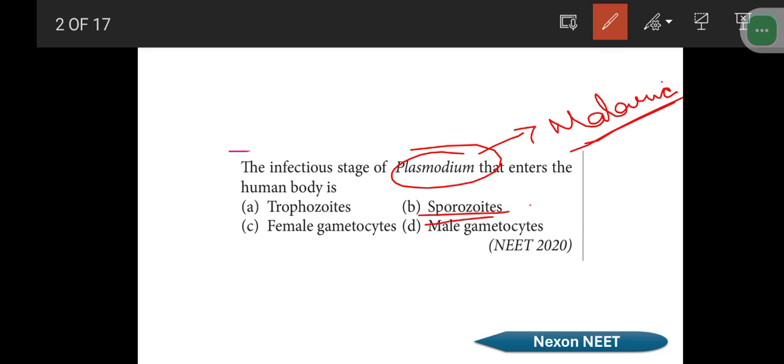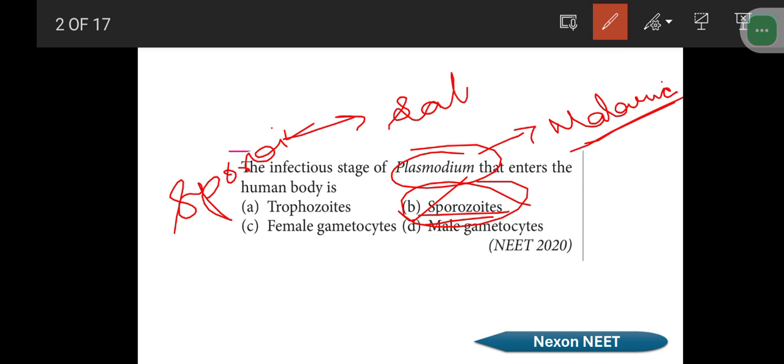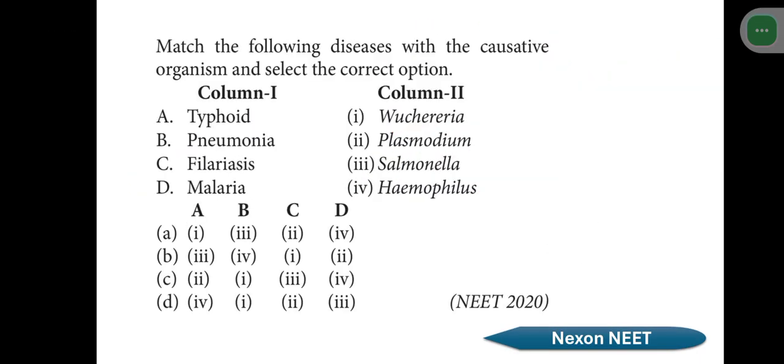Sporozoites is the right answer. The sporozoites are stored in the salivary glands of the mosquito. Very important, please note it down. So, whenever the female Anopheles mosquito bites a person, these sporozoites will enter the human body. So the sporozoites are the stage of Plasmodium that enters into the human body. Okay, we move on to the next question.